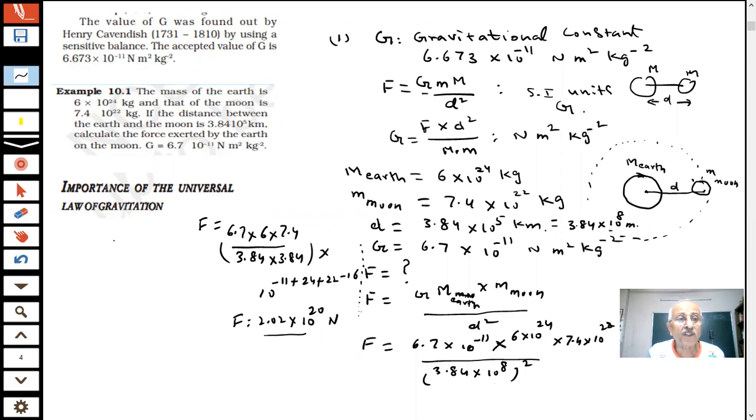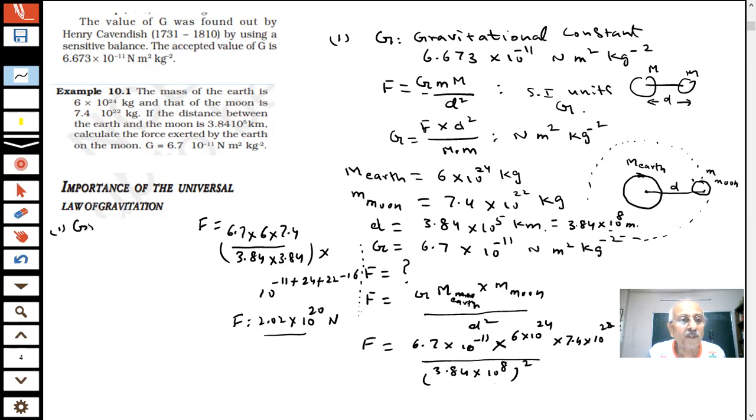What is the importance of the universal law of gravitation, student? We know that all objects are being attracted towards the center of the earth. You are aware that we are all on the earth, and earth is orbiting around the sun. Are we falling out of the earth? The answer is no. So what is important is that the gravitational force is binding us to the earth.